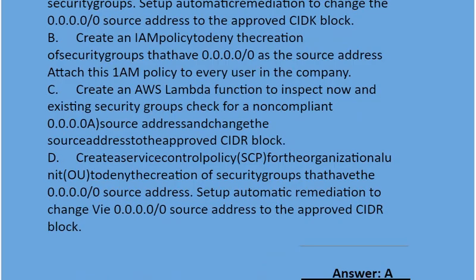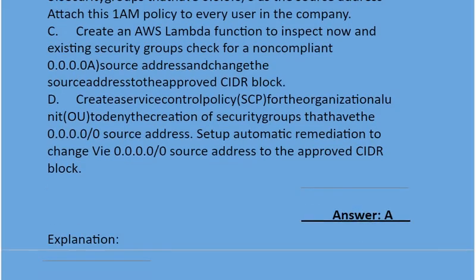Option D. Create a service control policy (SCP) for the organizational unit (OU) to deny the creation of security groups that have this source address. Set up automatic remediation to change this source address to the approved CIDR block. Correct answer is option A.